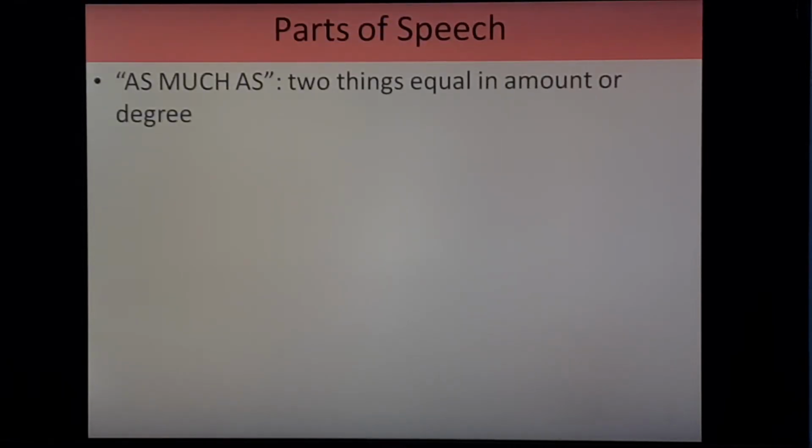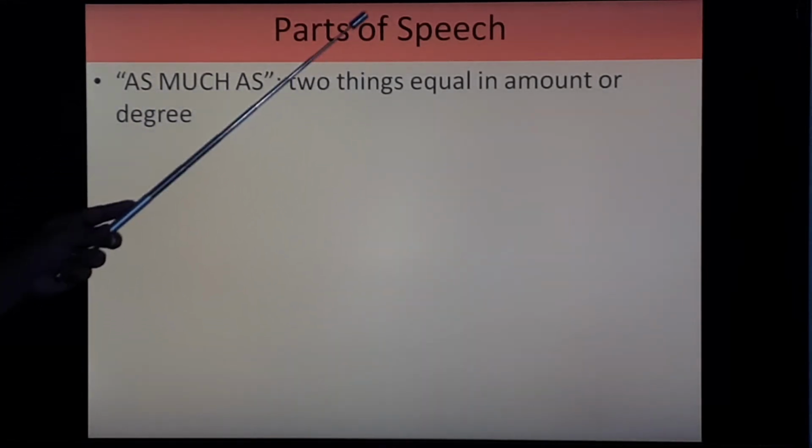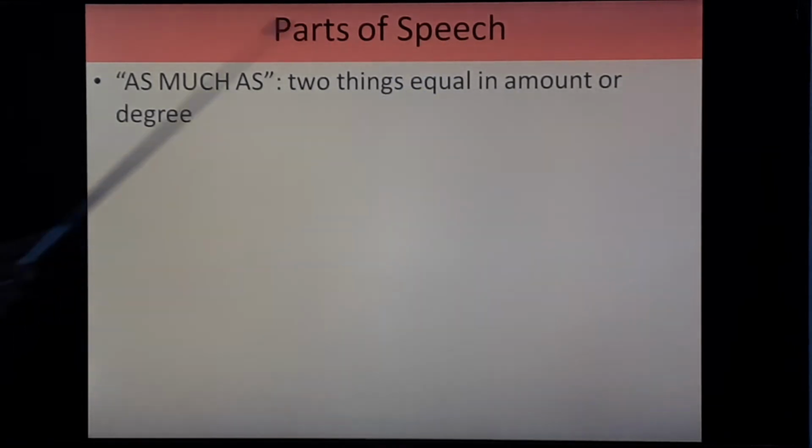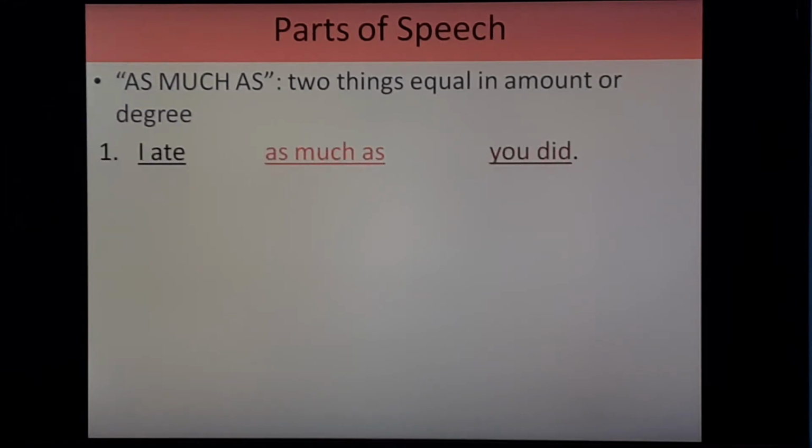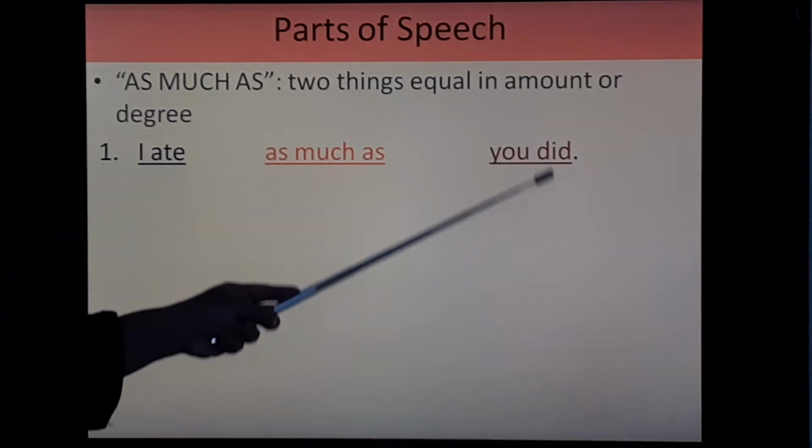Let's move to next, that is as much as. We use this when two things are equal in amount or degree, then we need to use this as much as. First, I ate as much as you did.